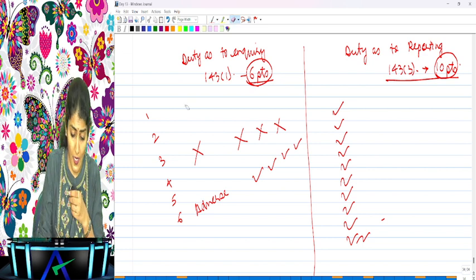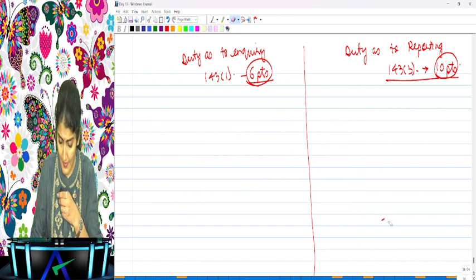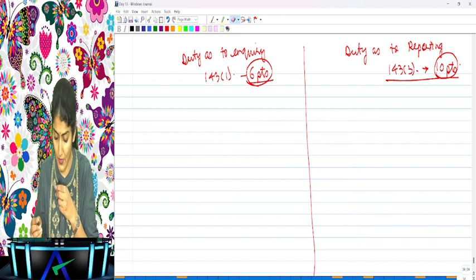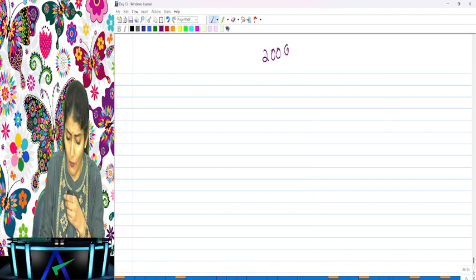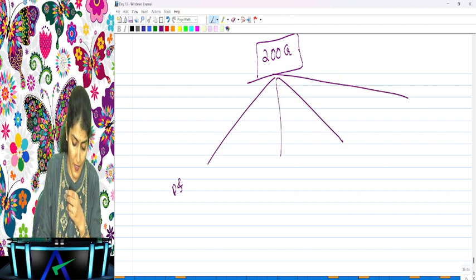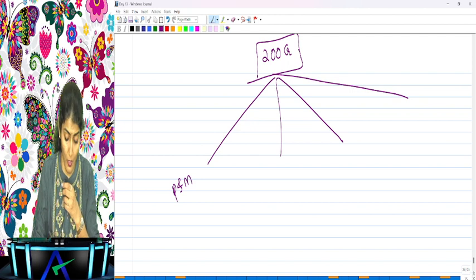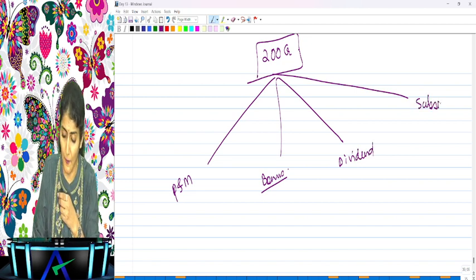Now, say a company is having surplus funds of 200 crore. Example, say a company, Growth Limited, is having surplus funds of 200 crore. Now, what are the options? How can the company spend the surplus funds of 200 crore? Say they can purchase plant and machinery. Or they can give a bonus to their employees, or declare a dividend, or invest in some subsidiary company. Are you understanding? These are the options.